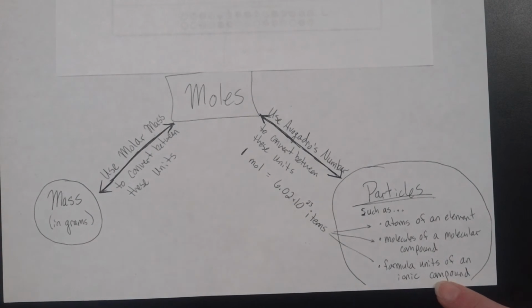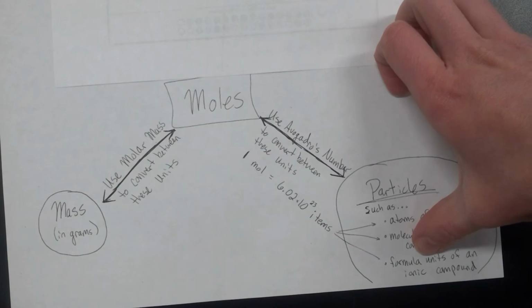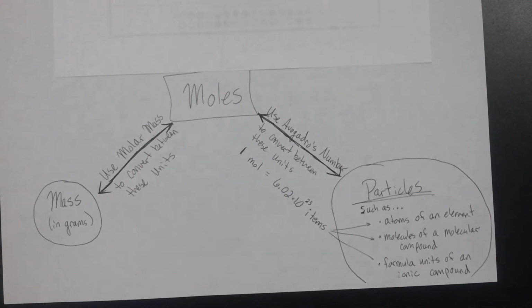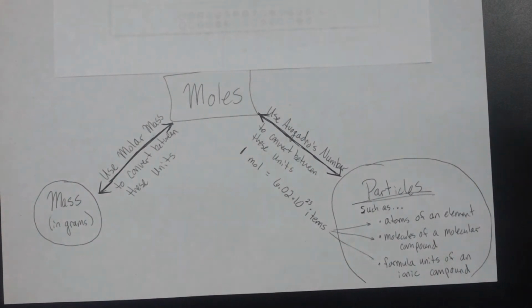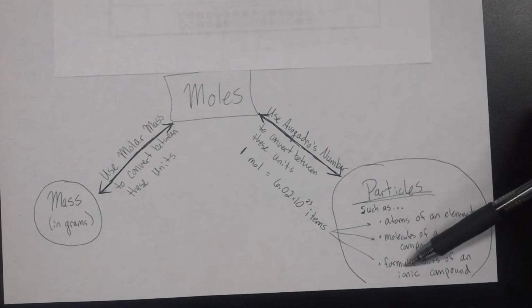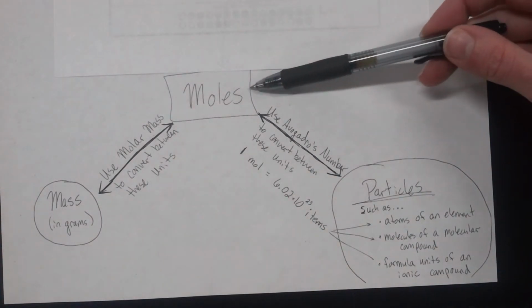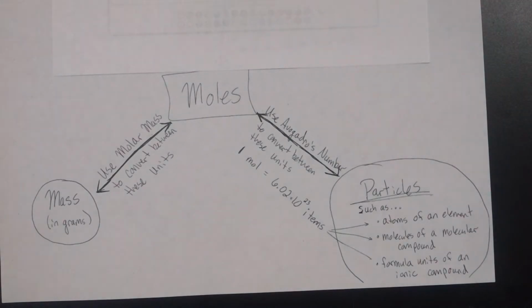The other type of substance that we've worked through a little bit is the ionic compounds. So your cations, your anions, your balancing of those charges, your metals and your nonmetals. So in that case, the term we would actually use is called a formula unit. We don't call ionic substances molecules. You'll learn that a little bit more next year, but for right now, all I want you to know is that these are the different possible units that we could have. And if we're in any of these units and I'm trying to convert to moles, then I'm going to use Avogadro's number as that conversion factor.